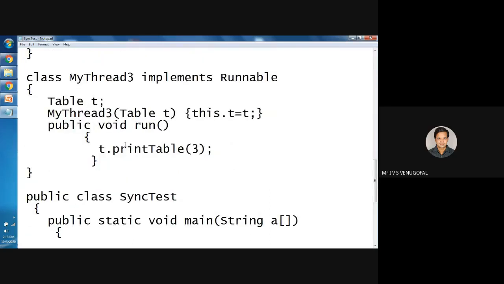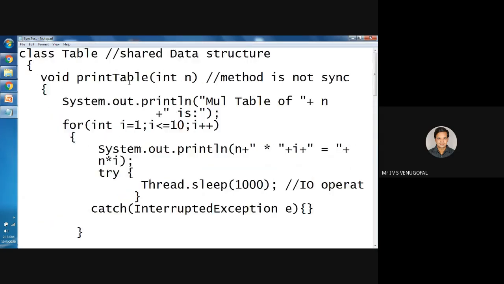When more than one thread is trying to access a shared resource, you must make sure that only one thread is executing it. This is called a critical section. At a time only one thread can execute, and the remaining threads need to wait. That concept is synchronization. Without synchronization, the data will be inconsistent or corrupt. It will not be proper. Now I will show the output.